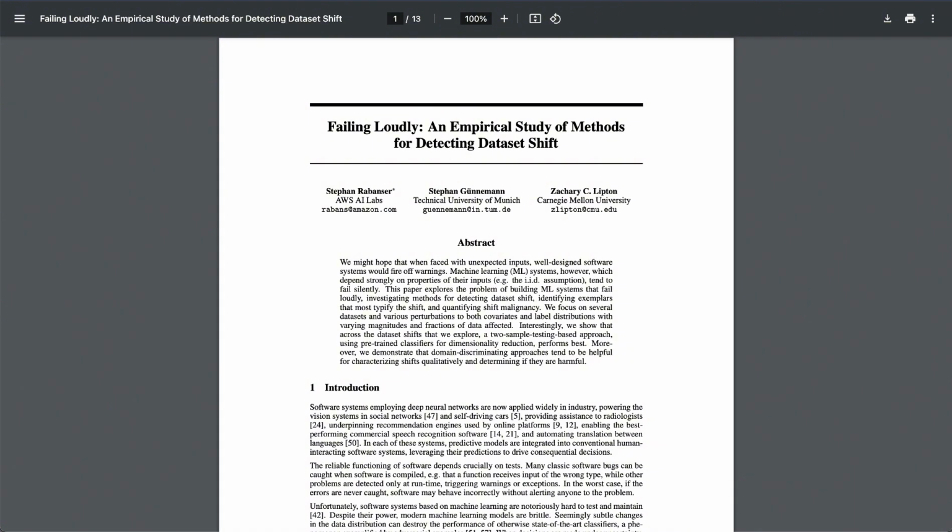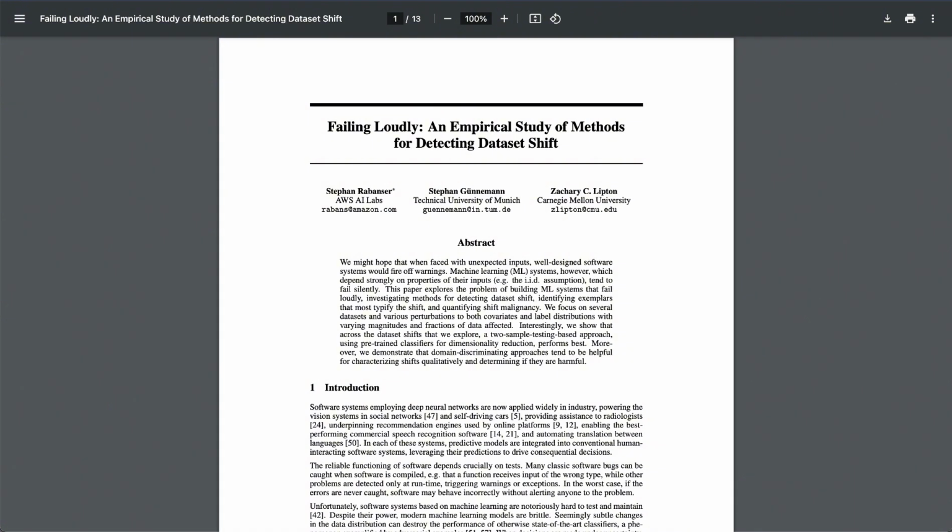To determine how bad the shift is, they use this clever trick, taking a small set of labeled data from the target domain, and they see how the model performs on those specific examples. If accuracy drops significantly, that's a sign of a more malignant shift.